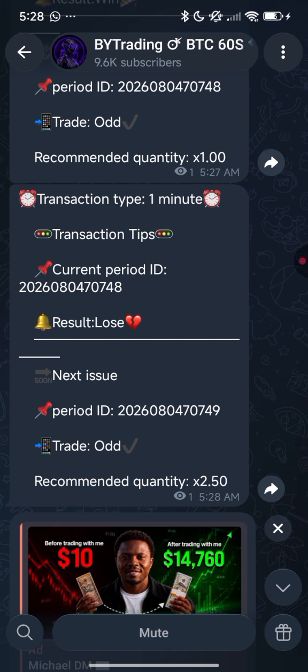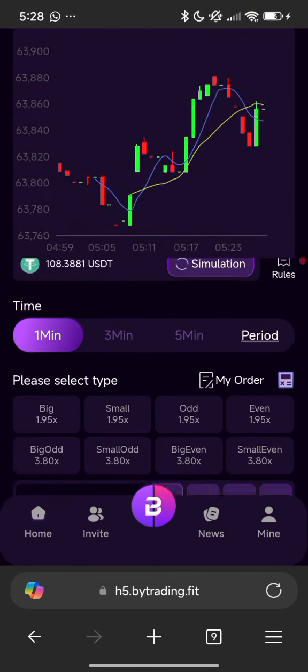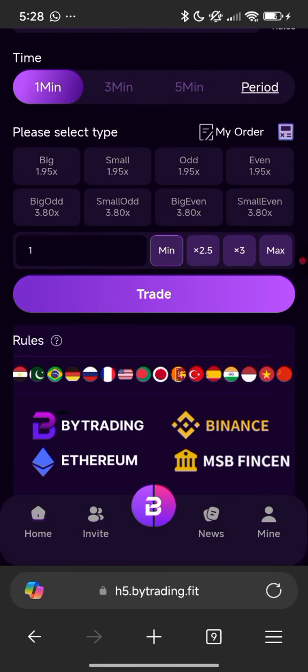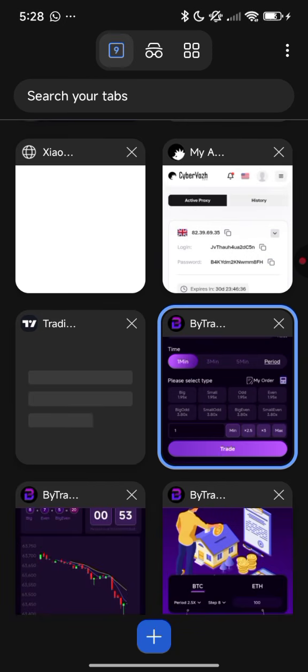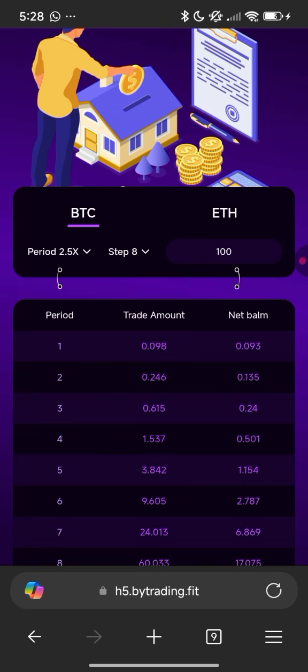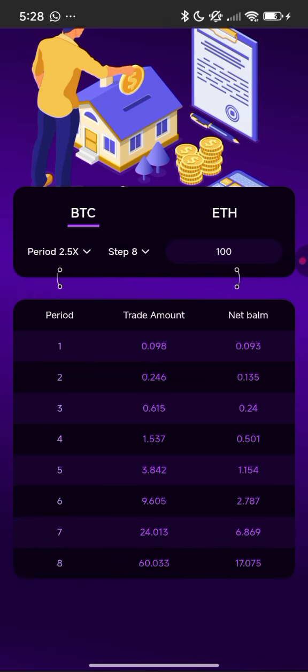So what you need to do here is just go over to the next step, which is 0.615. That's the third stage. This is how you'll be doing it till you reach the 8th stage. Then once you must have exhausted the 8th stage, you can start afresh. You understand? So you can just copy this third stage and put it there and trade it again.